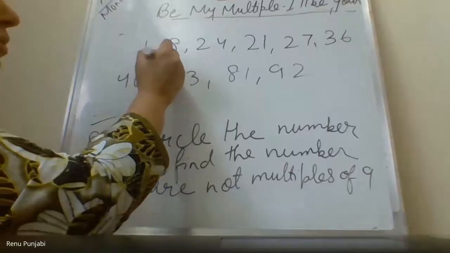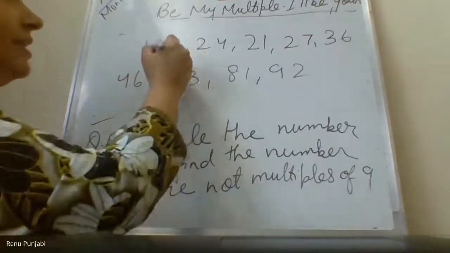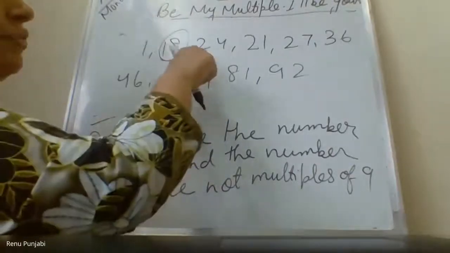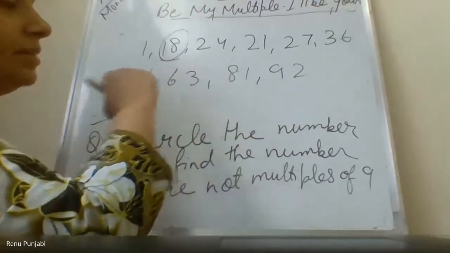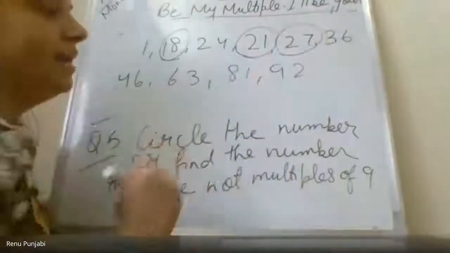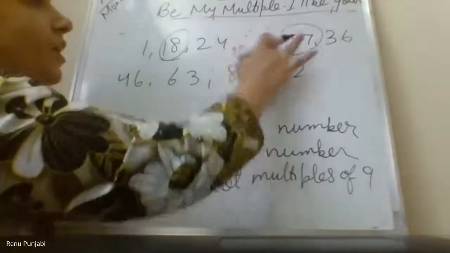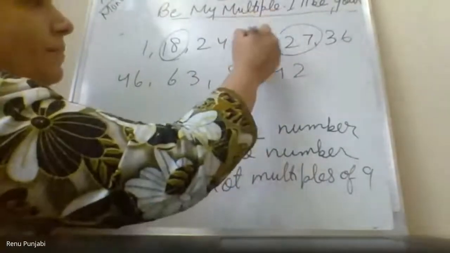So now we will check. 18, 24 comes in the table of 9? No, ma'am. 21, 27, 36 comes? Ma'am, 21 doesn't come in the 9 table. 21 will not come.